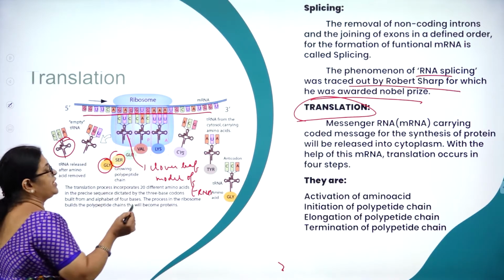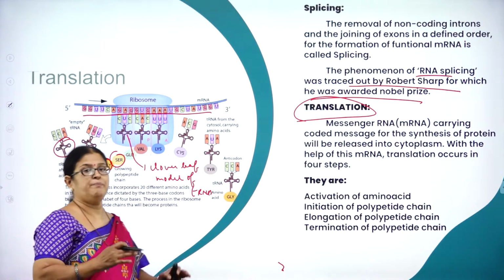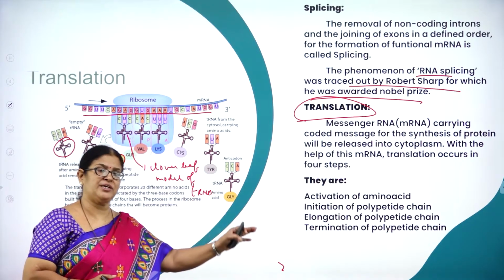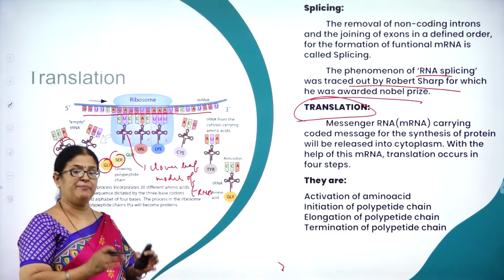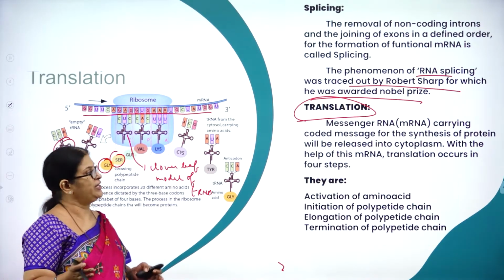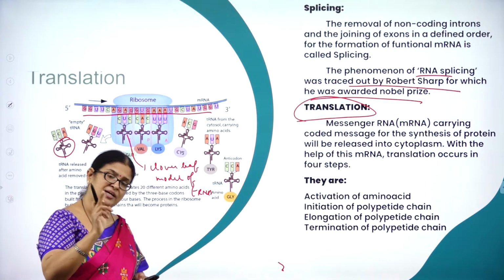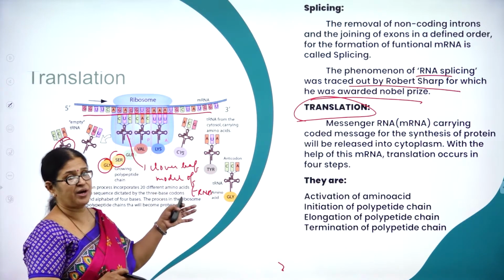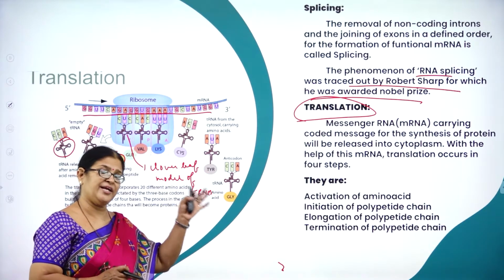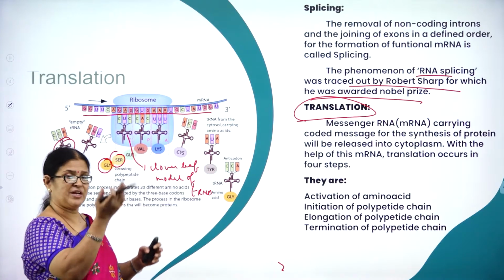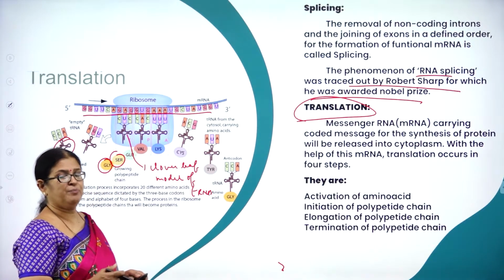It is just like a bus, picking up the passengers and leaving them at the destination, and afterwards the empty bus goes back to the depot. In a similar way, each tRNA will carry one amino acid and give it to the ribosome. Then the tRNA will come back to the cytoplasmic pool empty.